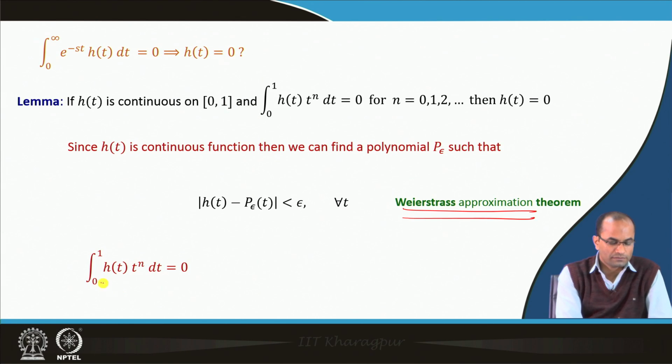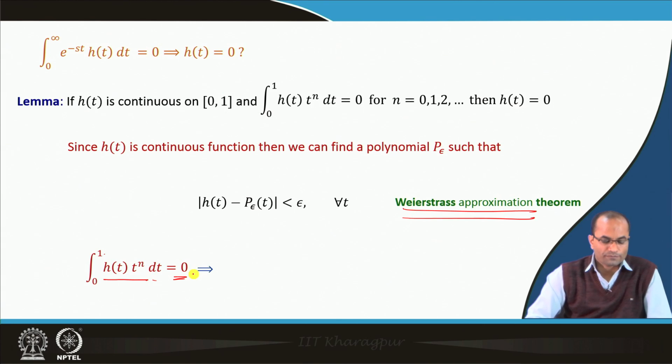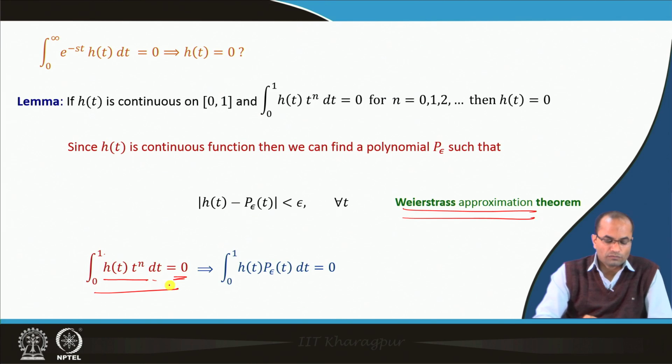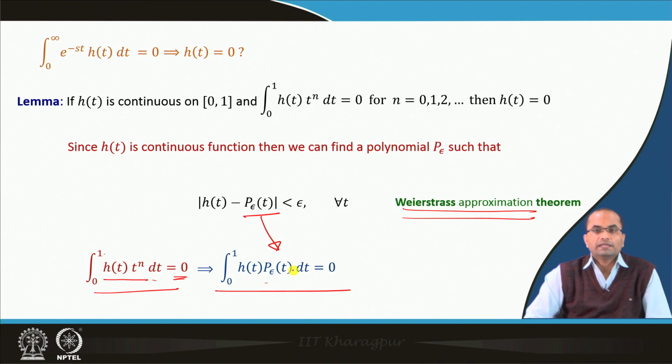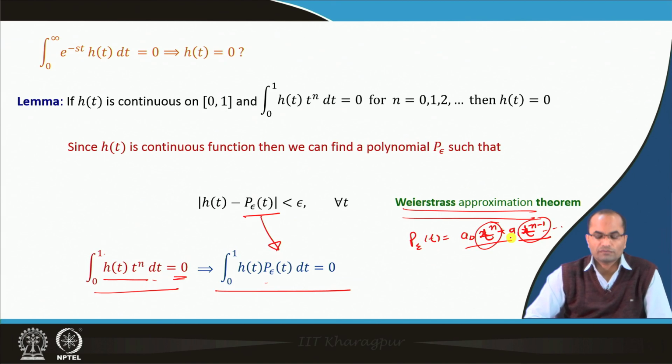We have this information that the integral from 0 to 1 of h(t) t power n dt is 0 for all n equal to 0, 1, 2, 3 and so on. Having this result, what we can say is that the integral from 0 to 1 of h(t) p epsilon(t) dt will also be 0, because this is a polynomial and the polynomial will have some form like a n t power n, then a n minus 1 t power n minus 1, and so on. And individually we know that the integral of h(t) t power n is 0. So, we have basically here t power n minus 1 and so on.